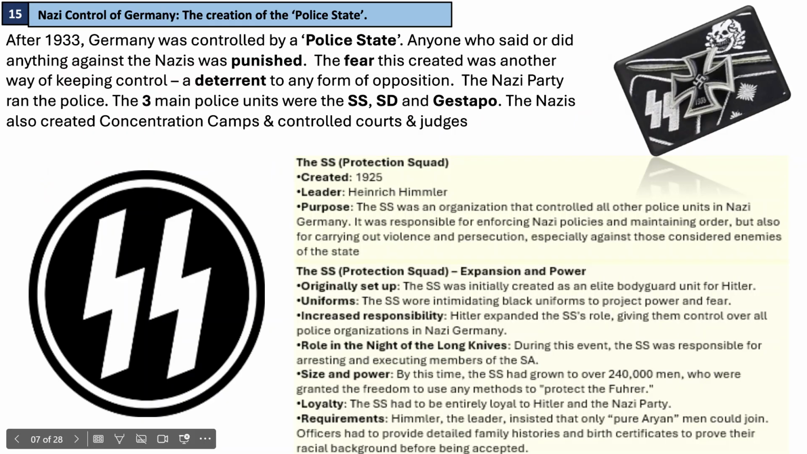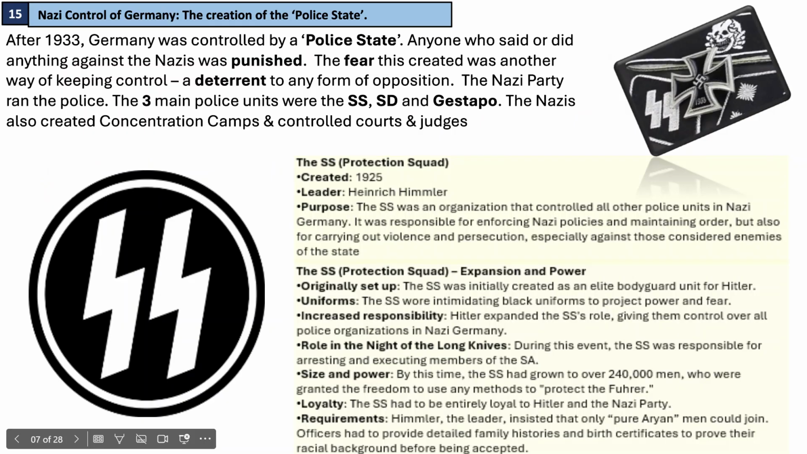The Nazi Party ran the police. The three main police units were the SS, the SD, and the Gestapo. The Nazis also created concentration camps. They controlled the courts and the judges. So that little introduction there, that's exactly how they created a police state.